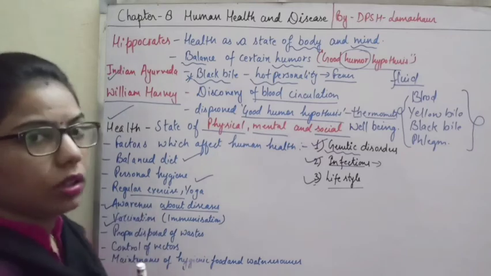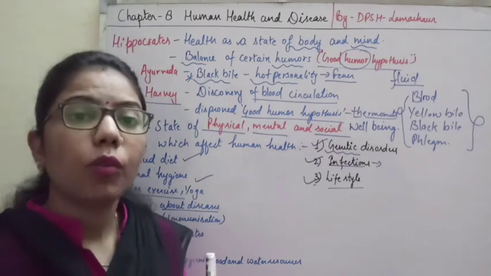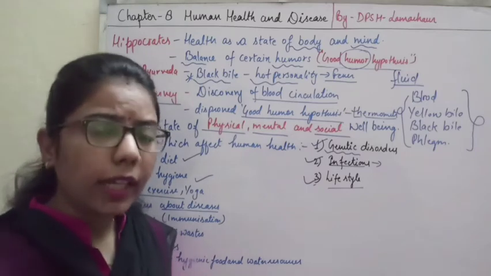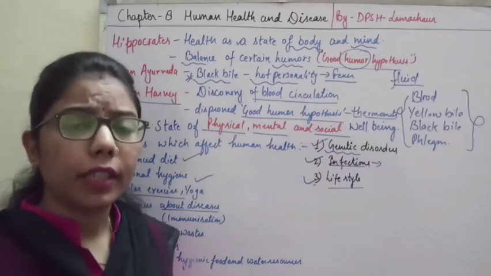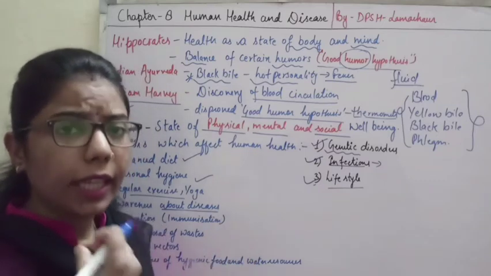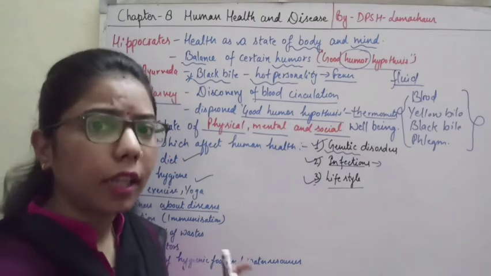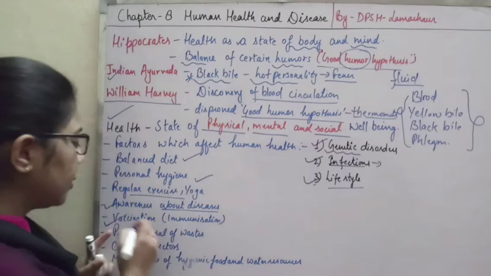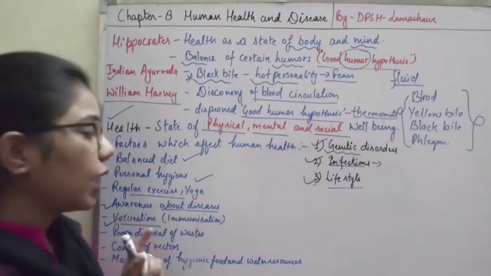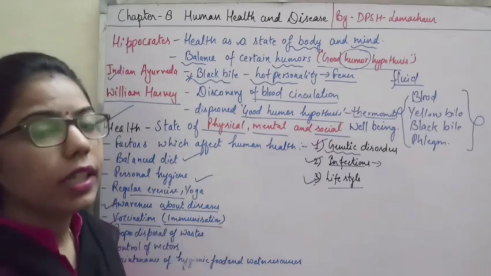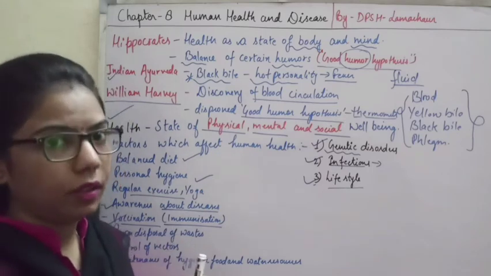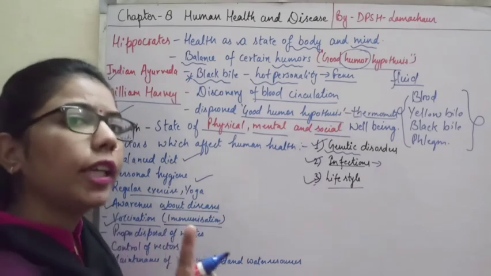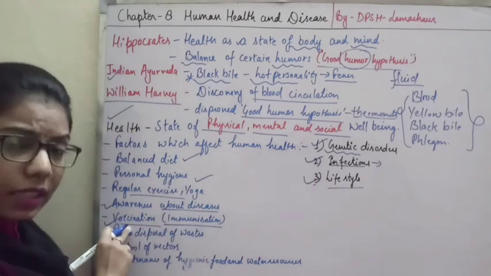Then vaccination. We all know about vaccination. What is it? We are giving immunization to our body, so that if any foreign particles or any disease attacks our body, our body can fight those diseases. So for that there must be proper vaccination. This vaccination is increasing our immunity. So it is an immunization. By this we are increasing the immunity, and there must be awareness of vaccination also.